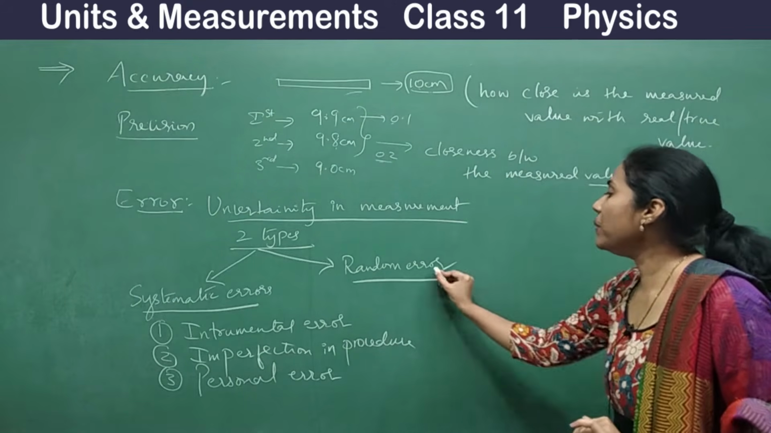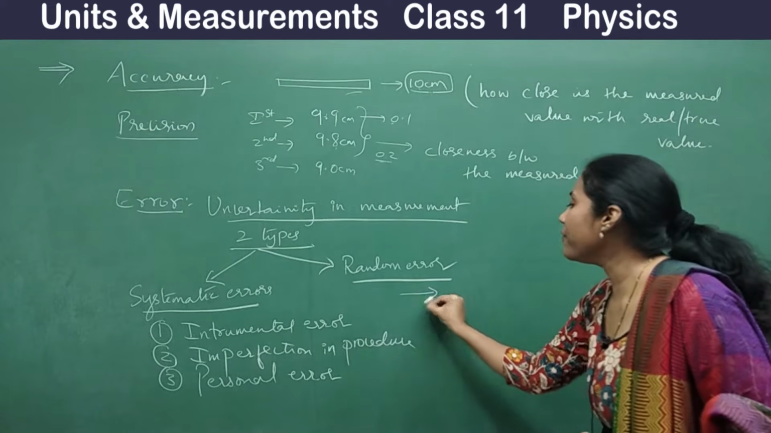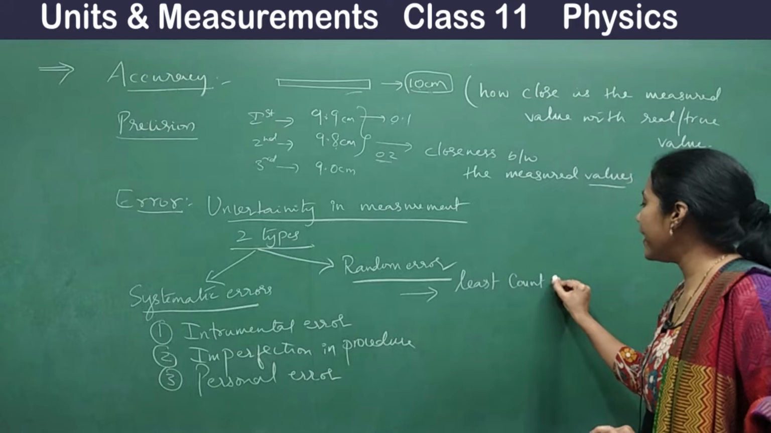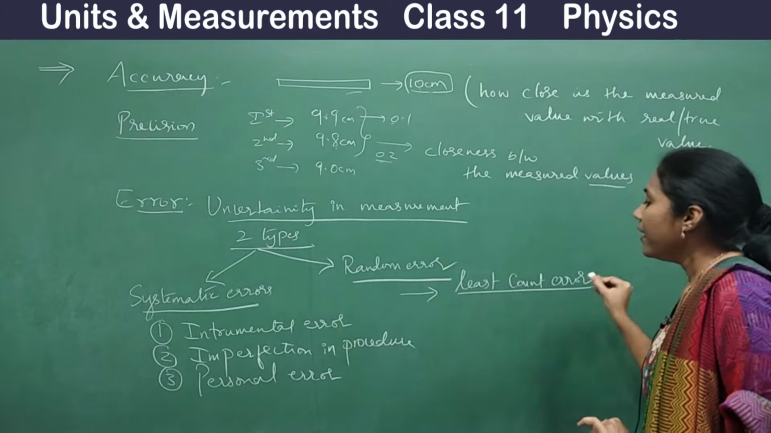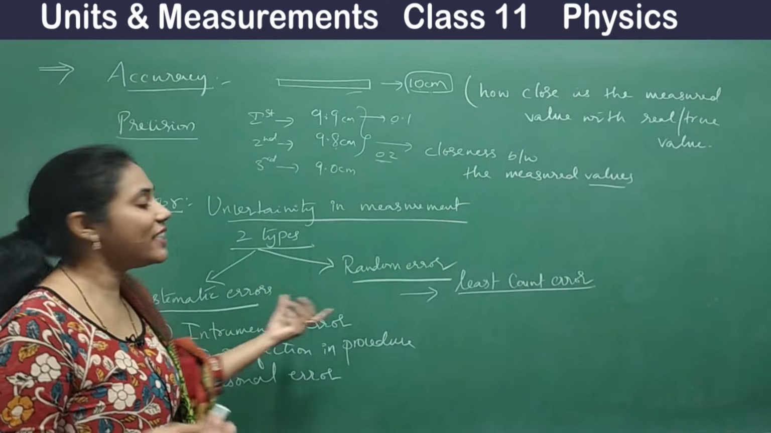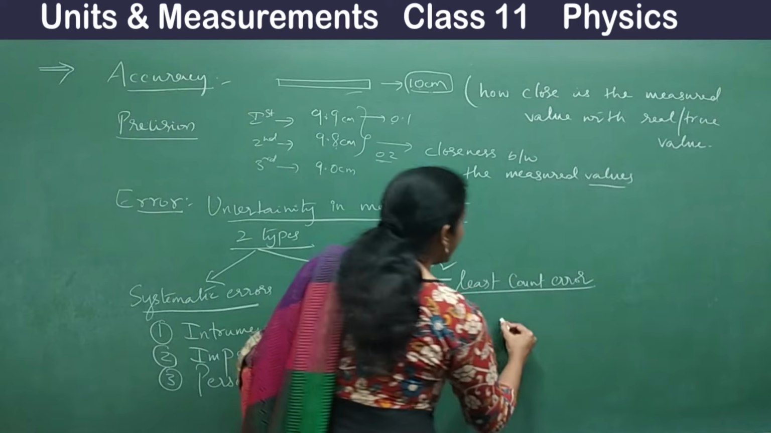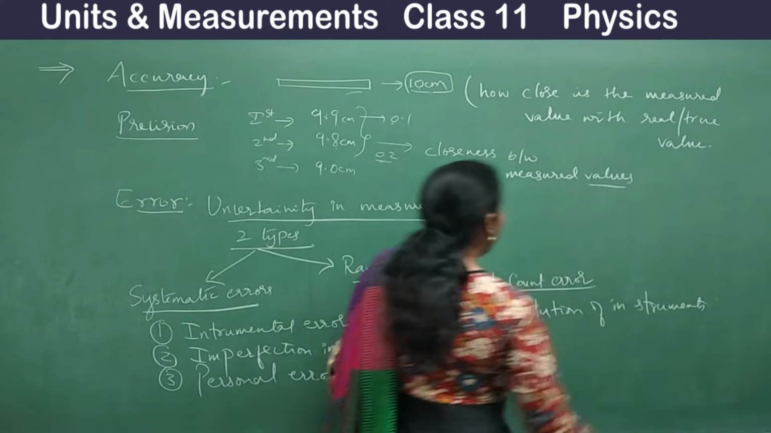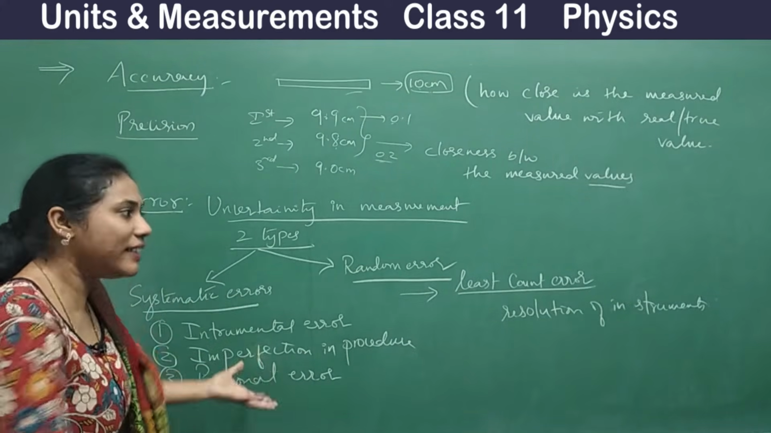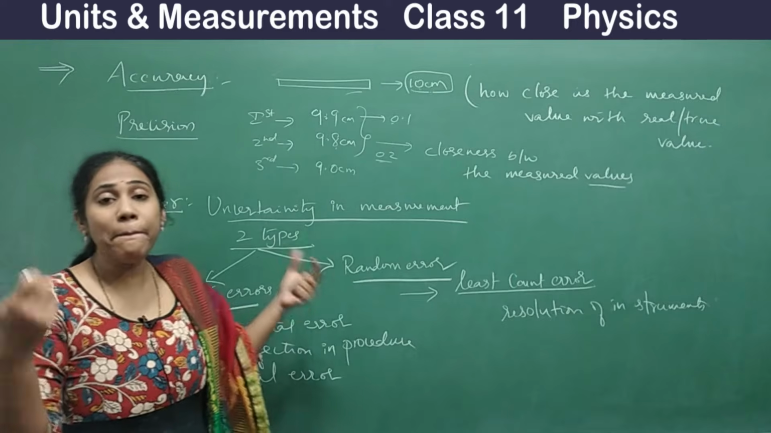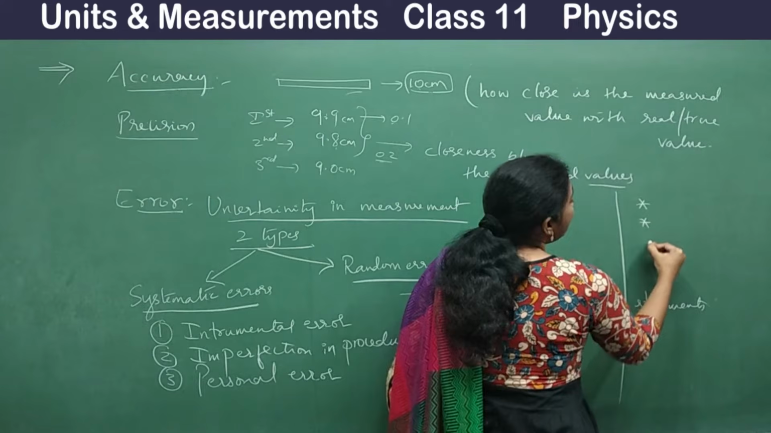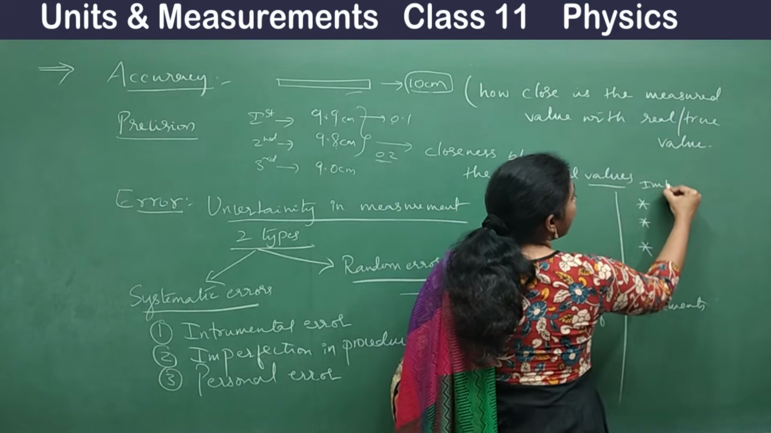Fine. And coming to random errors, under random error we have an error called least count error. This least count error is also regarding the instrument only. It is all related to the resolution of the instrument. They are all very common errors, nothing much to discuss about this. What is important is these types of errors. There are 3 more errors which are very, very important.